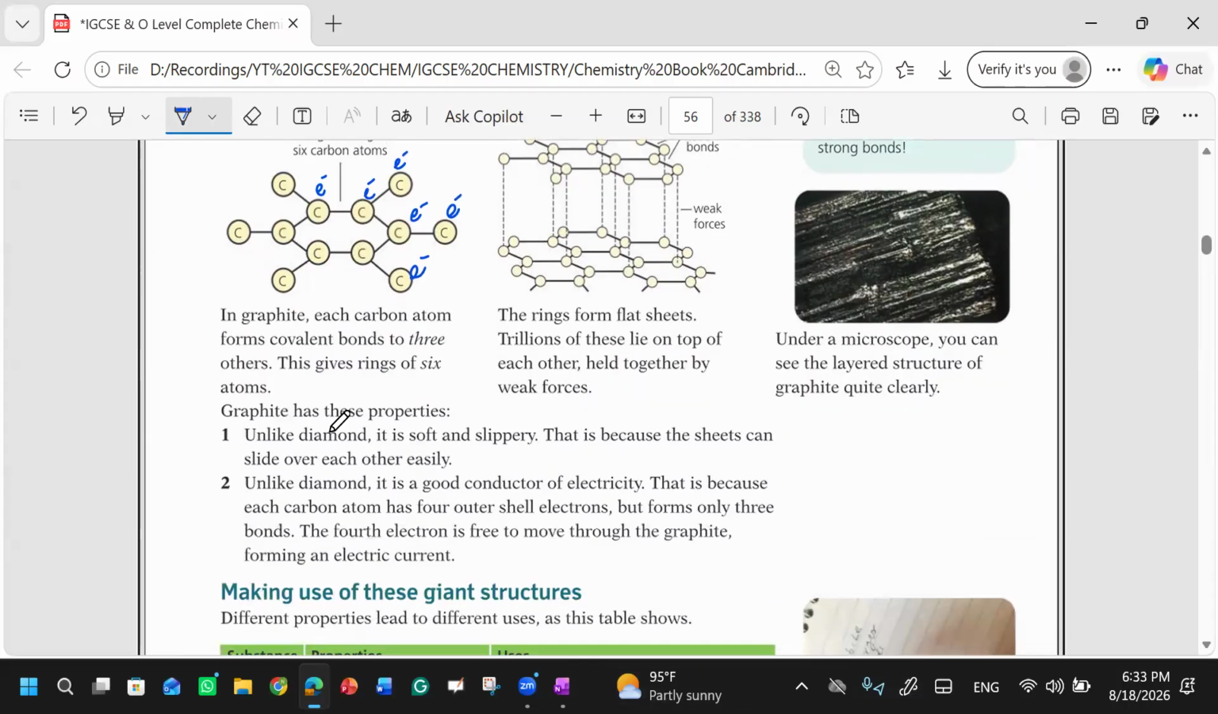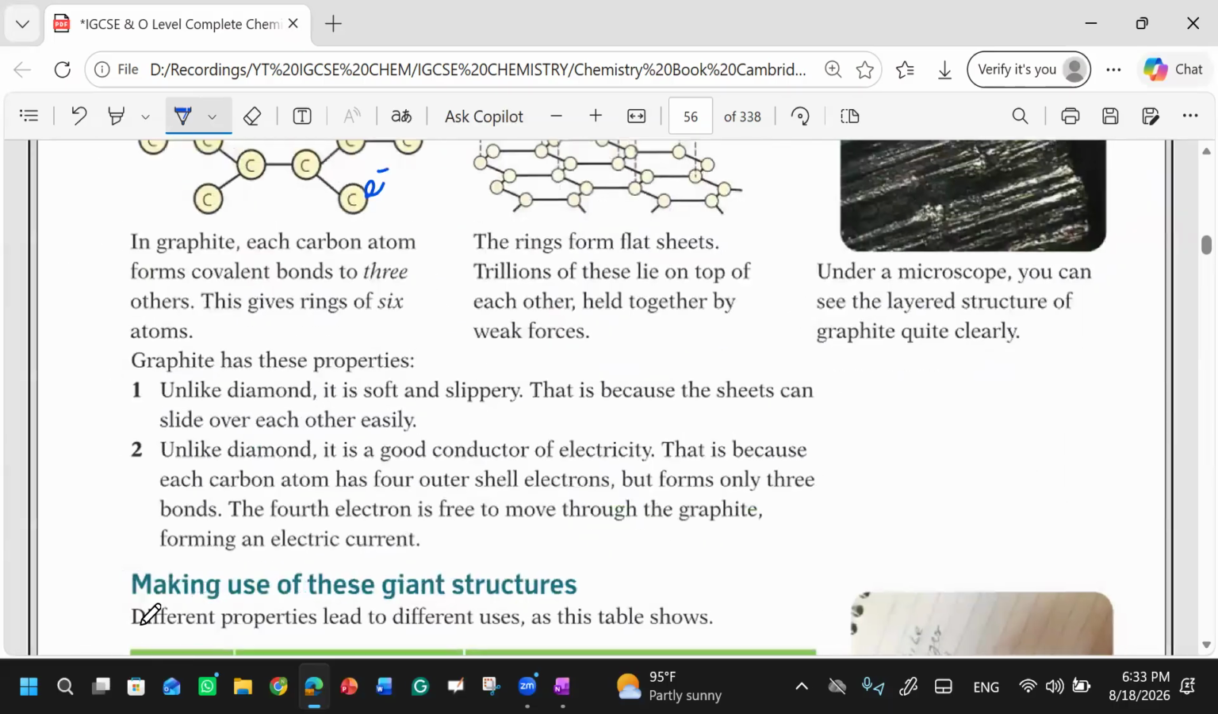They have mentioned the properties. Can you read this and tell me what is the difference between the properties of diamond and graphite? Okay. Graphite uses these properties, unlike diamond, it is soft and slippery. That is because the sheets can slide over each other easily. Unlike diamonds, it is a good conductor of electricity.